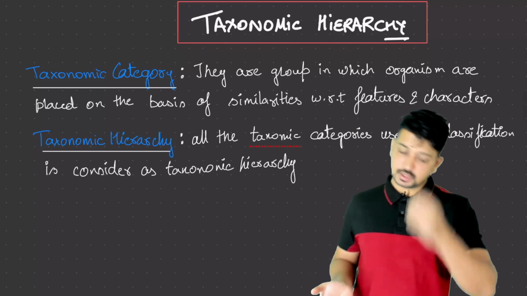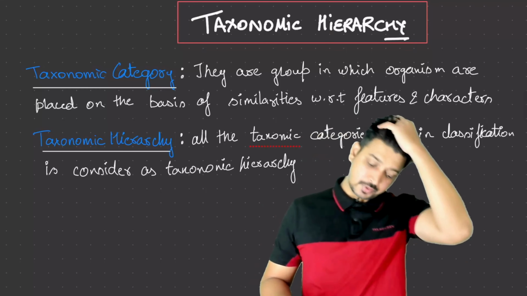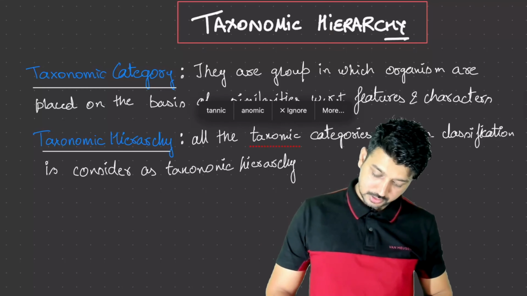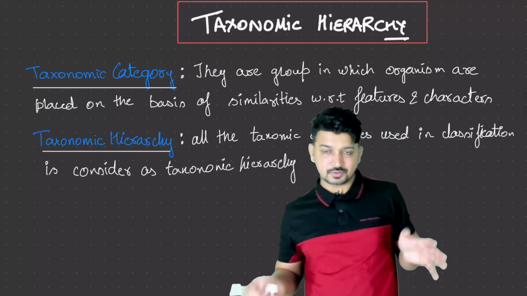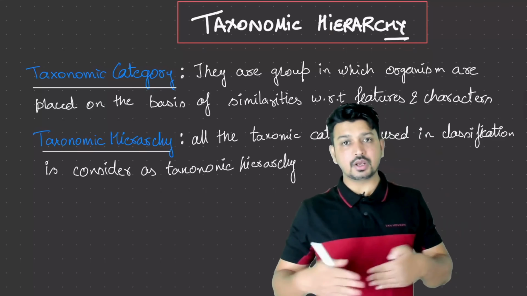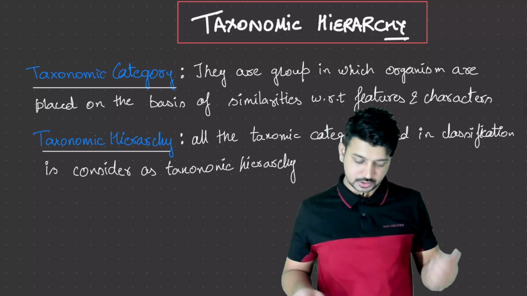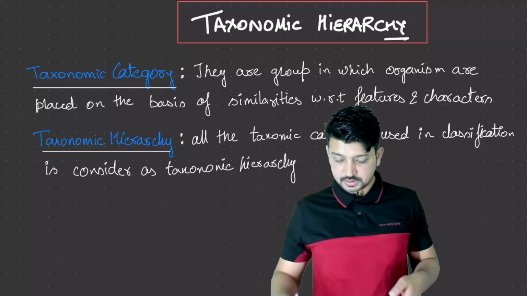This is what we call a taxonomic hierarchy, right? So let me correct these spellings. Whatever categories are present, and we make a hierarchy of these categories, it is called taxonomic hierarchy. So let me explain this particular definition.